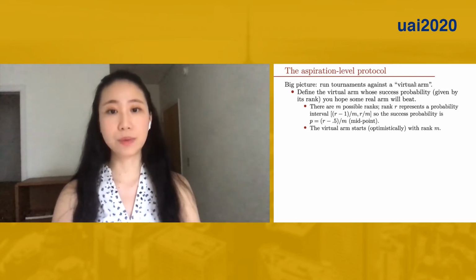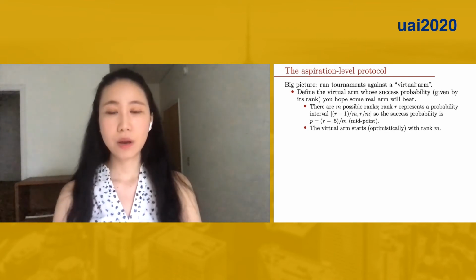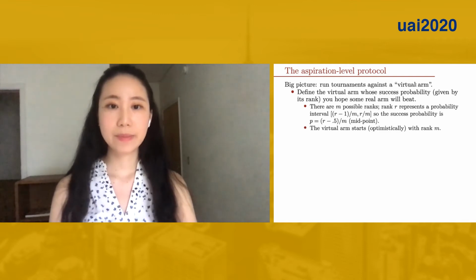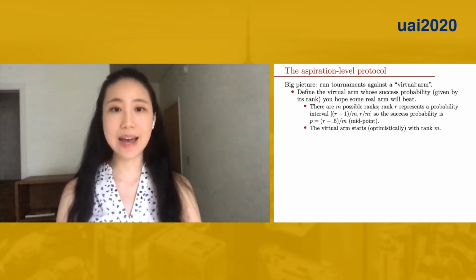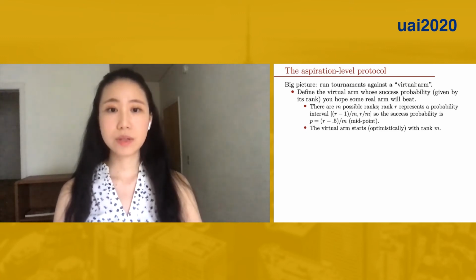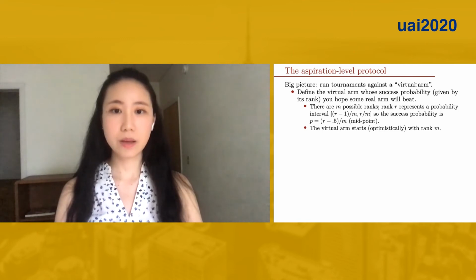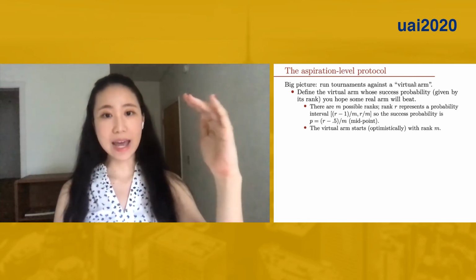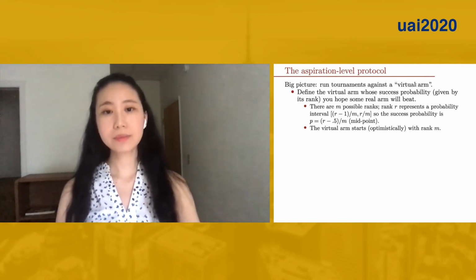For m possible ranks, rank r corresponds to a probability interval, (r minus 1) over m to r over m. So we take its midpoint as the success probability, p equals (r minus 0.5) over m. We start optimistically with rank m, which we call the aspiration level. We want to start at a high level and we'll gradually lower it.